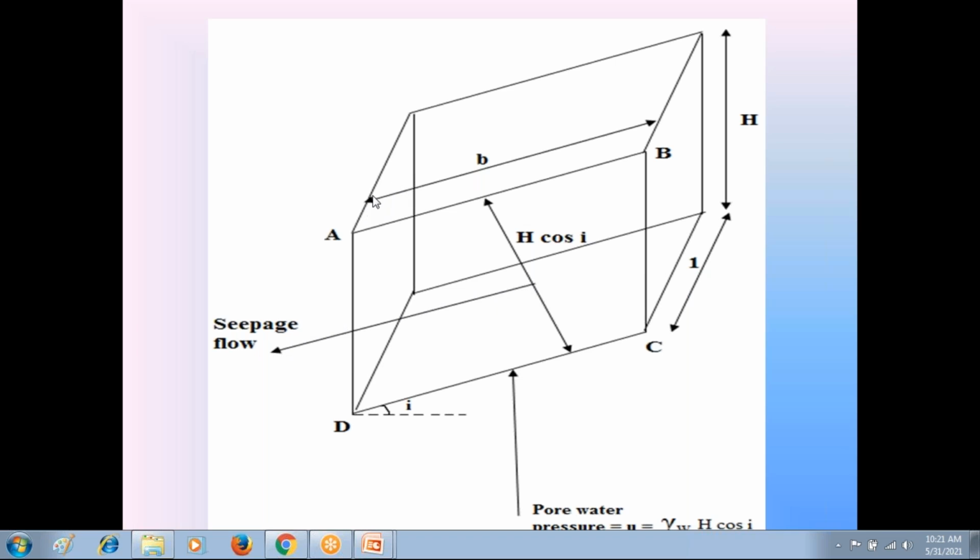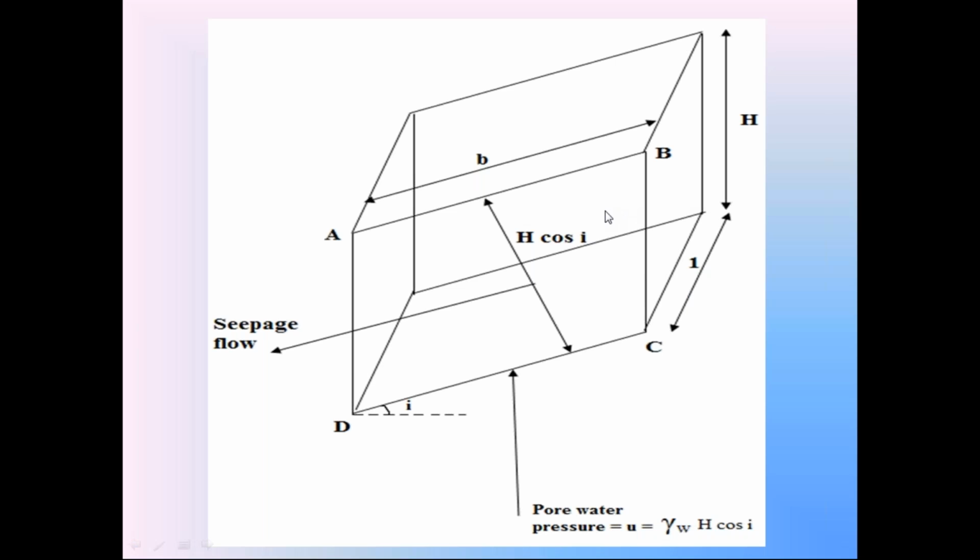We know that the inclined width of the soil prism is B. Vertical height is H in that soil prism. Check the thickness of the soil prism: the thickness is unit thickness.